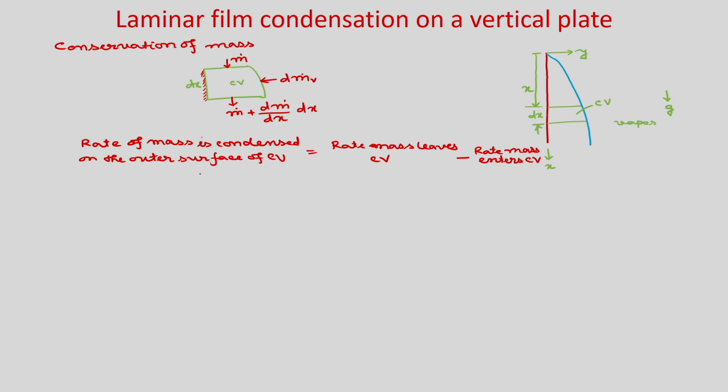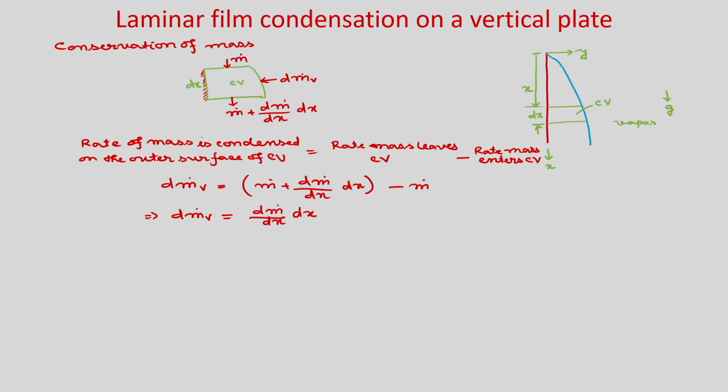On the left-hand side it is dm dot v. On the right-hand side, what leaves is m dot plus (dm dot by dx) into dx, and what enters is m dot. So, whatever vapor is converting to liquid, dm dot v, is nothing but equal to (dm dot by dx) into dx.